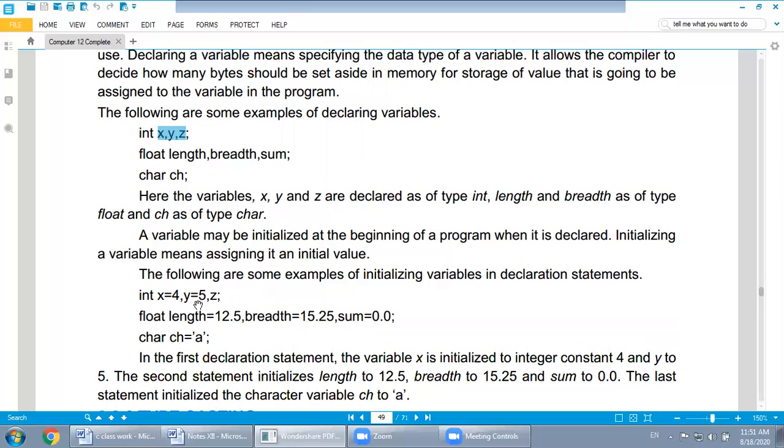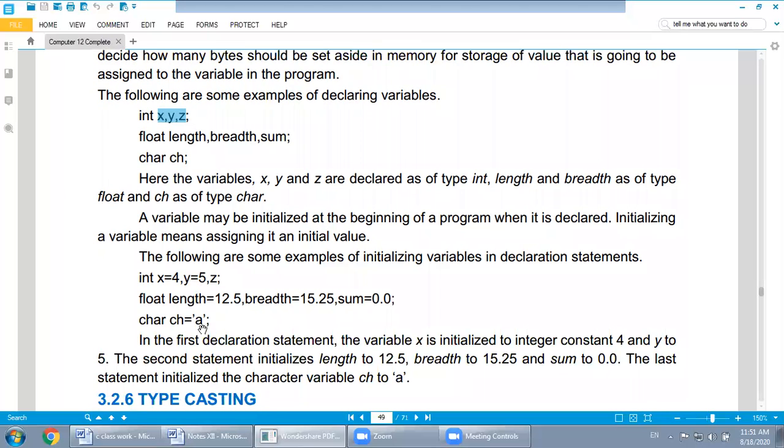Y is initialized as 4 and Z is independent. For float, they assign length 12.5, breadth 15.25, and sum is 0.0. Watch over here, they didn't take the sum as 0, they took it as 0.0. And for the character variable ch, they assign a character constant. So these are called the initialization of variables.